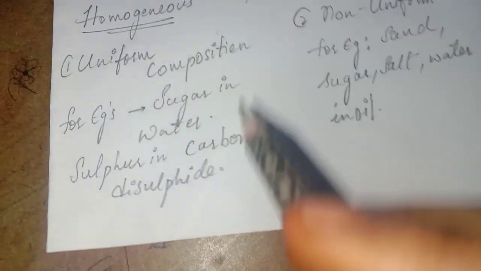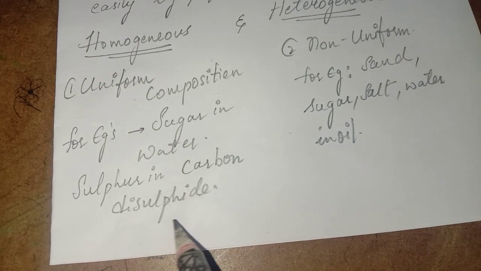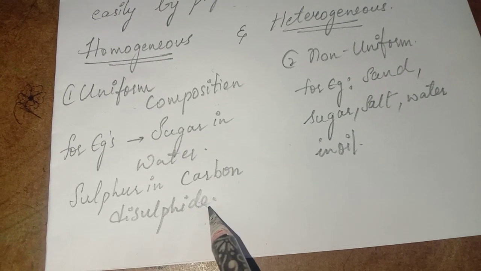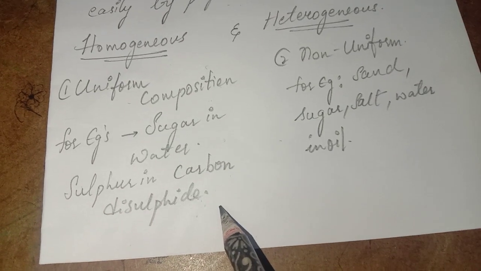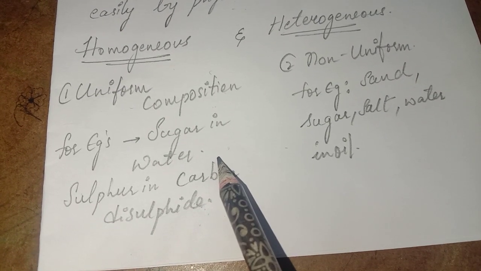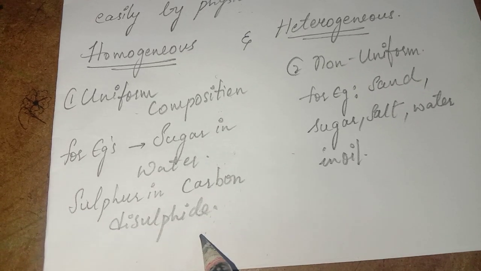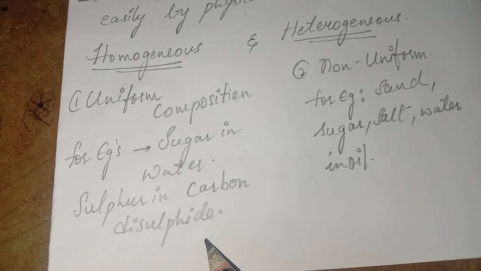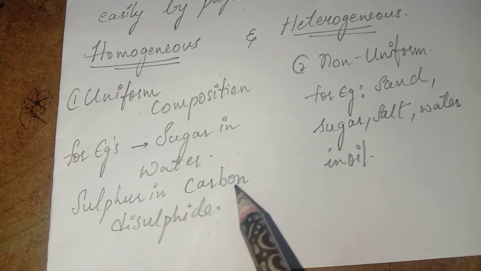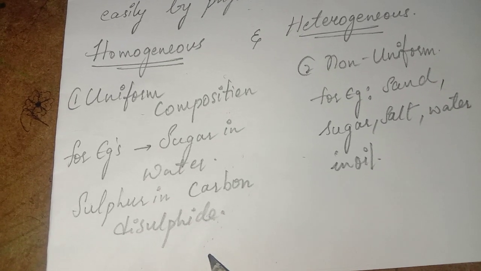Example: sugar in water, sulfur in carbon disulfide. I gave two different examples to show the variation between them. One is what we generally use at home, sugar in water. The other is used in chemical factories or pharmaceutical preparations, where they use this product and this mixture. So that is the difference we have taken.